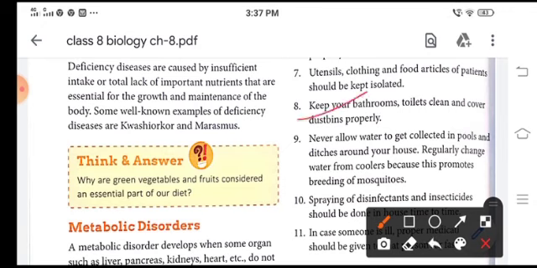We should never allow water to collect in pools or ditches, and water in coolers and other articles in our home should be changed regularly to prevent the breeding of mosquitoes.